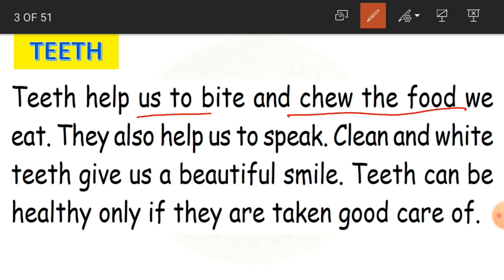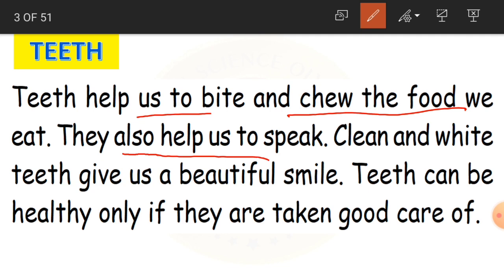Again, older people, like our grandmothers or great grandmothers, also do not have teeth, so they also cannot bite and chew the food. They eat very soft food which is in liquid form. But for eating food in a proper way, you need teeth to bite and chew the food. And they also help us to speak.